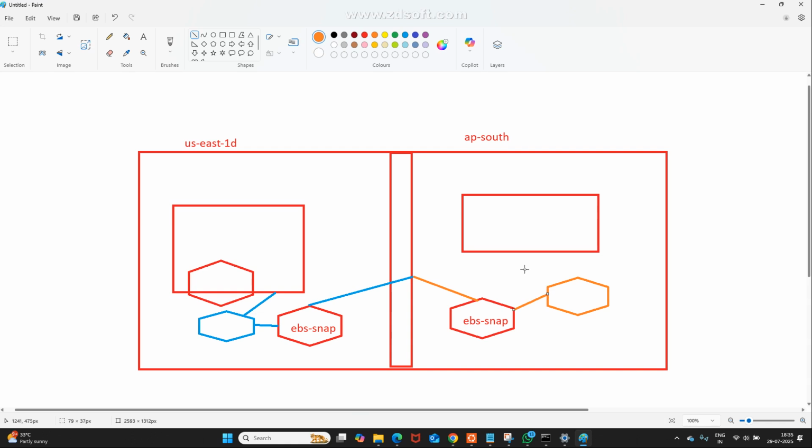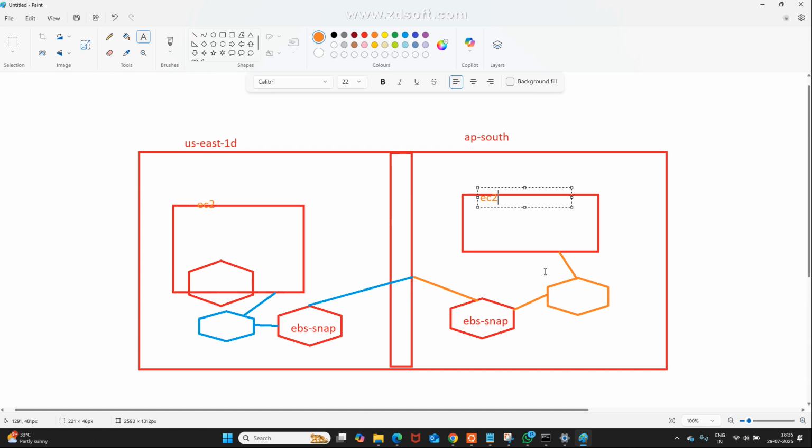This volume, what may I do? I'm attaching it to an EC2 instance. This is also an EC2 instance, and this, and this. What is the difference here? This EC2 instance is in the US, and this EC2 instance is in Mumbai. The data from the US EC2 instance, I want to attach to the Mumbai EC2 instance.